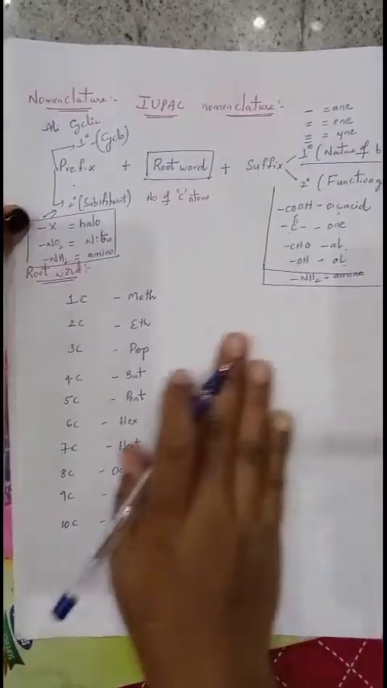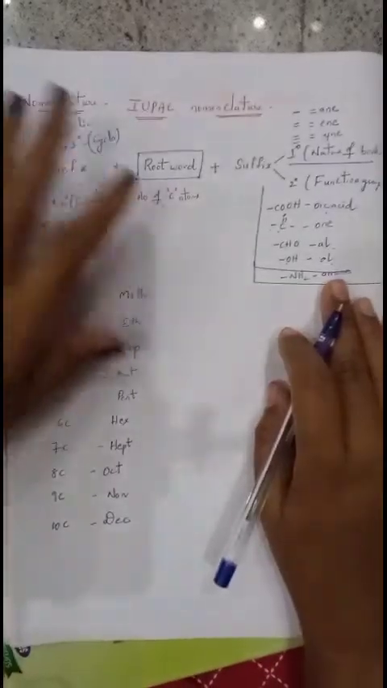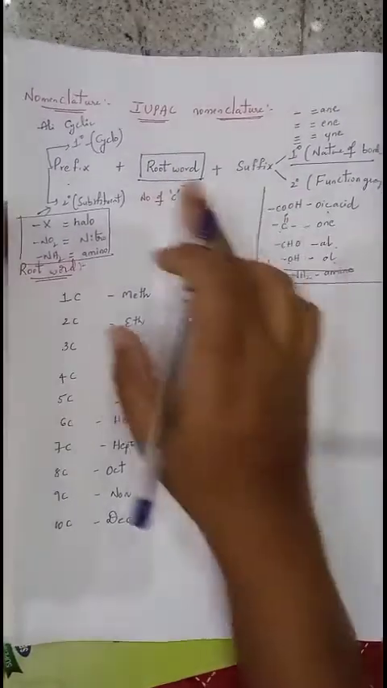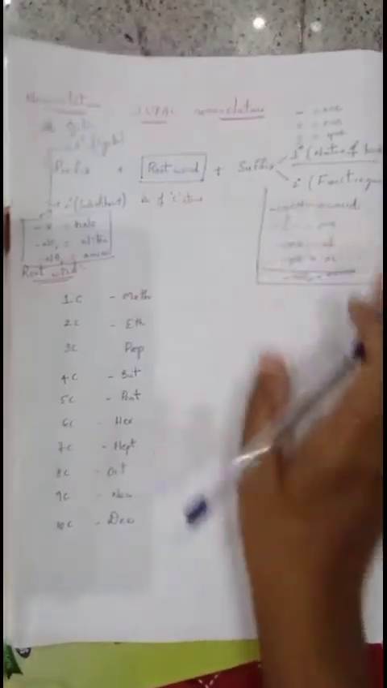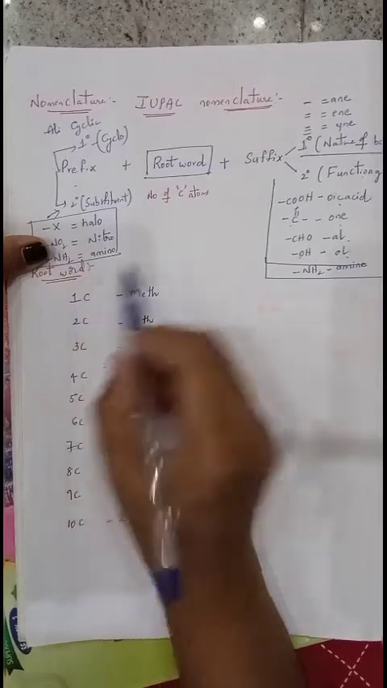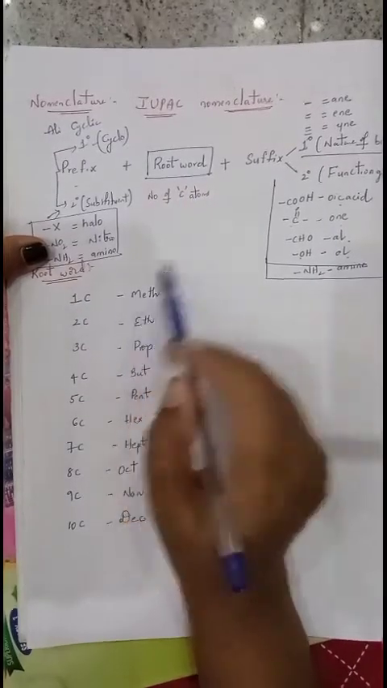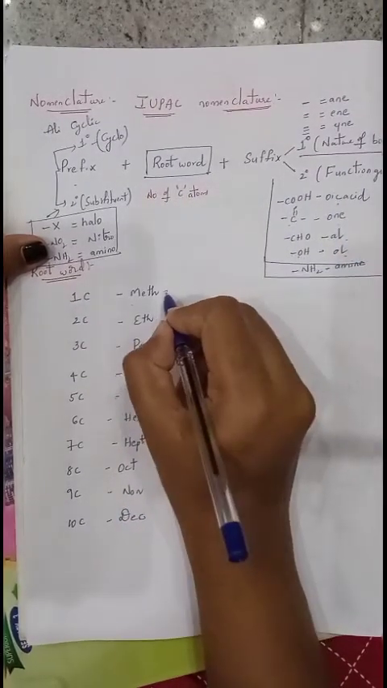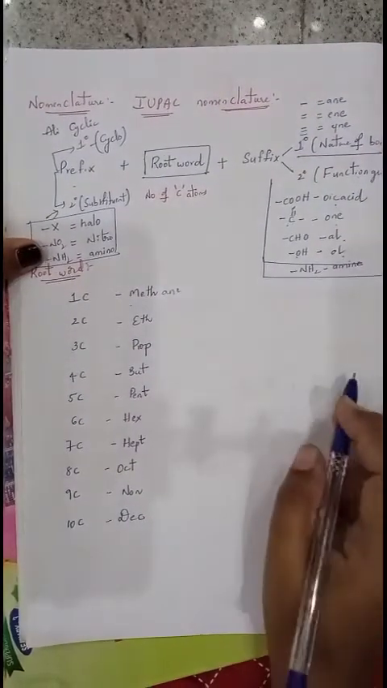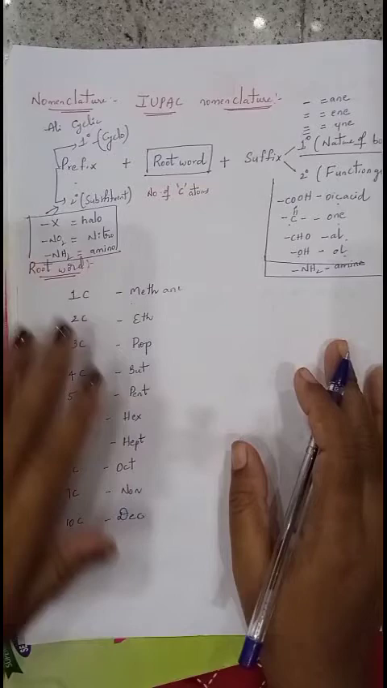But there is no rule that a compound should contain all the 5 words. Few may contain all the 5, few may not, but the root word and primary suffix are compulsory for all compounds. For example, if a compound contains only 1 carbon with a single bond, we can call it meth plus the primary suffix for a single bond, ane, so we write it as methane. Like this we will represent.